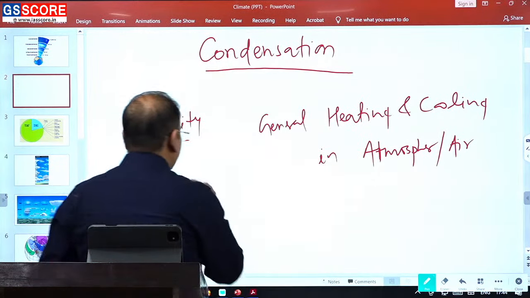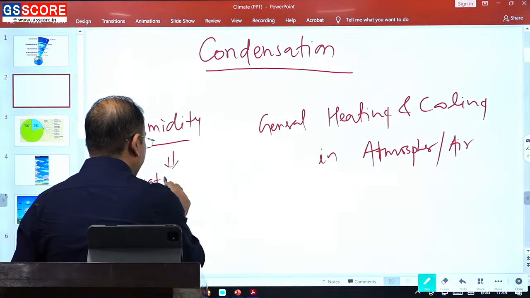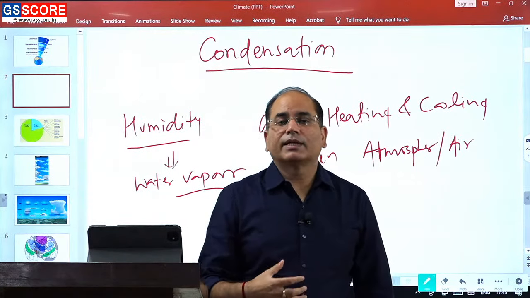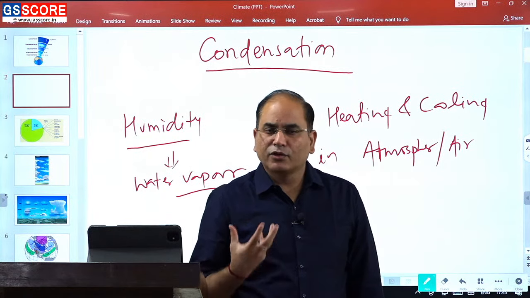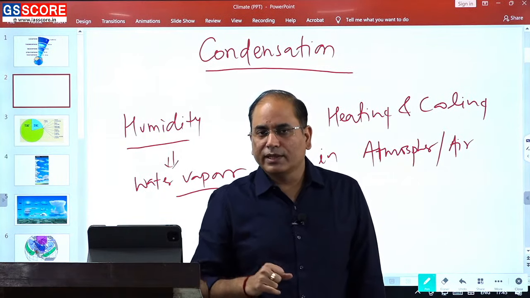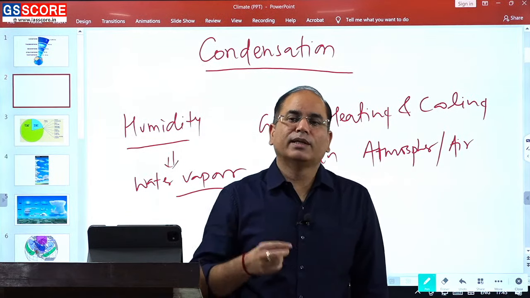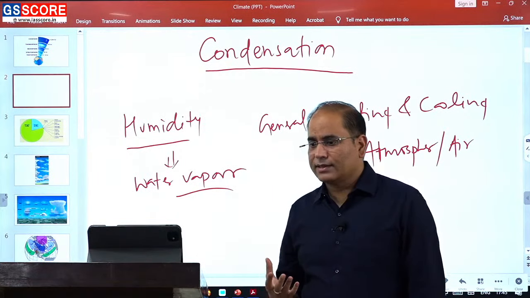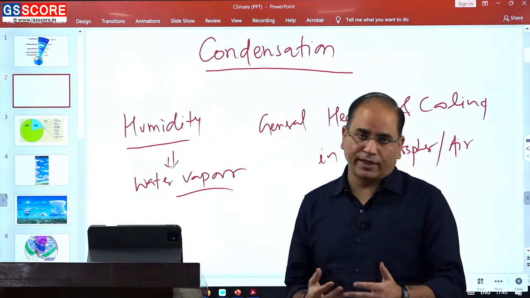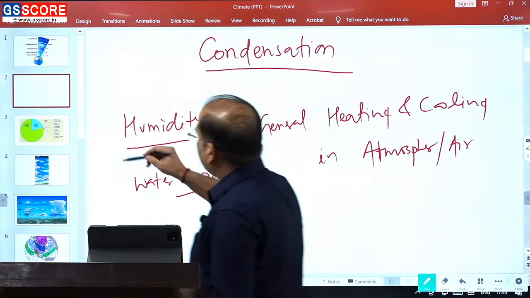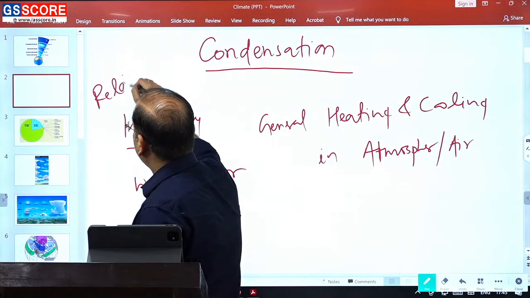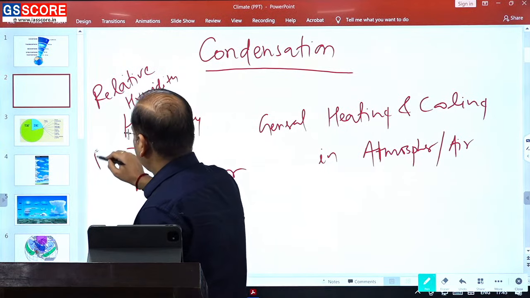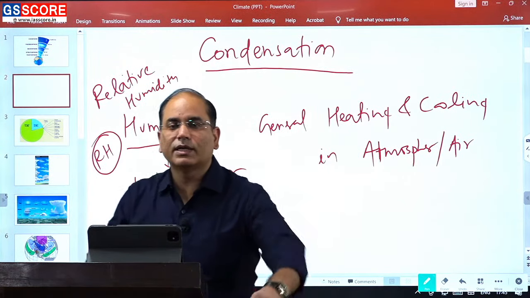First, humidity. Humidity is the water vapor present in the air. The amount of water vapor present in the air is the humidity. Higher amount of water vapor, higher humidity. There are different methods of measuring humidity: specific humidity, absolute humidity, and relative humidity. For convenience, because of the nature of movement of air, we look at relative humidity, which we simply call RH. In our atmosphere we will use RH, or relative humidity.